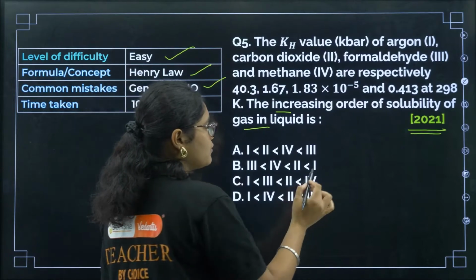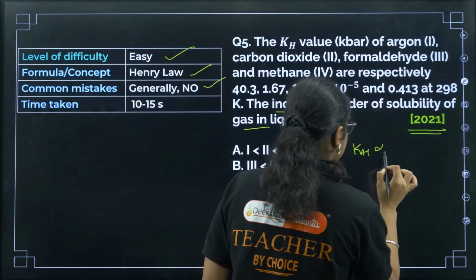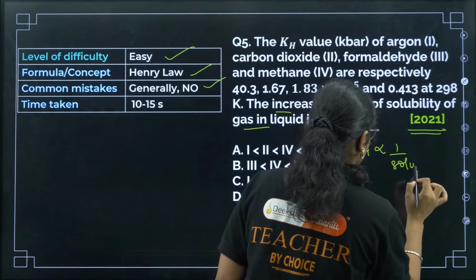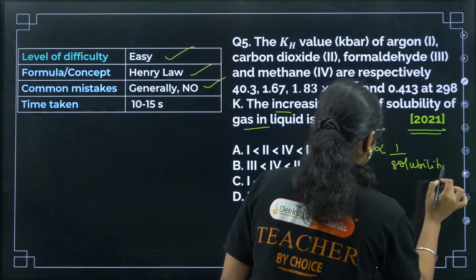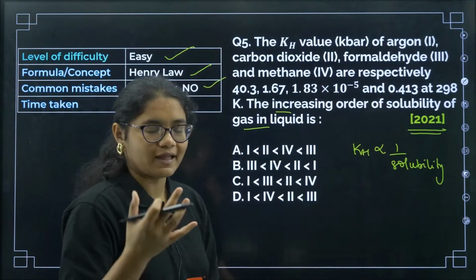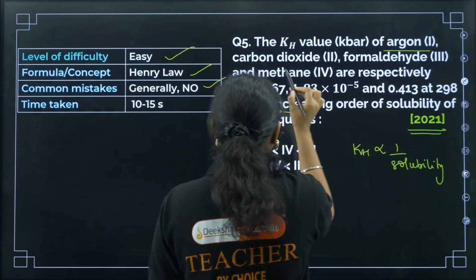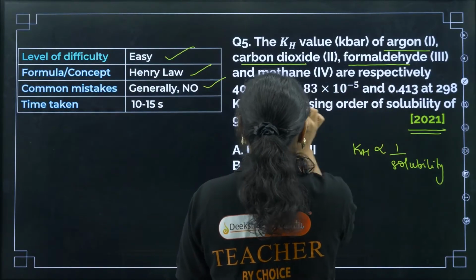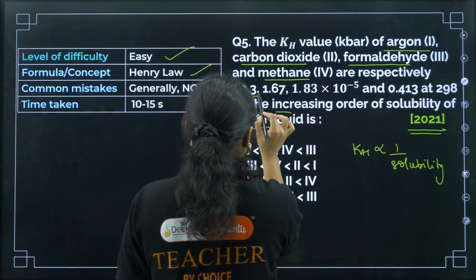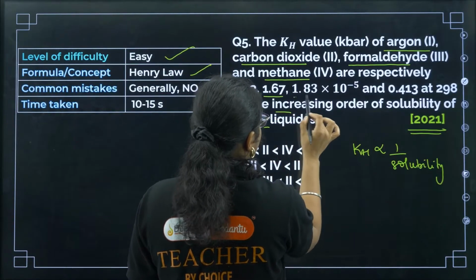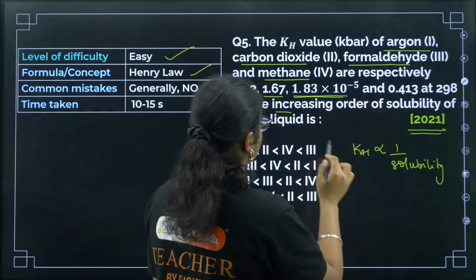Okay, so you should know what? KH is inversely proportional to solubility, right? So whichever gas has the least KH value will be the most soluble. So you see we have 4 gases: argon, carbon dioxide, formaldehyde and methane. So this is the argon value, this is carbon dioxide, and you see this is the least one, right?